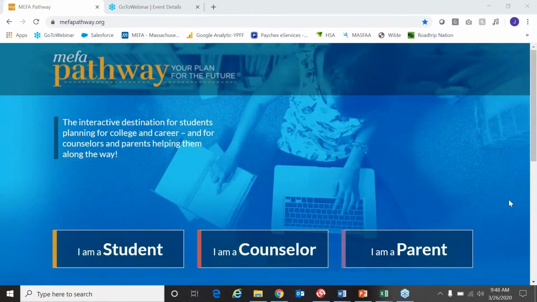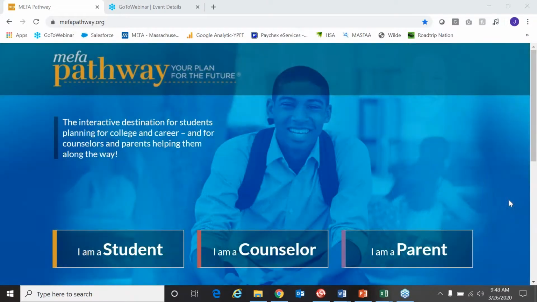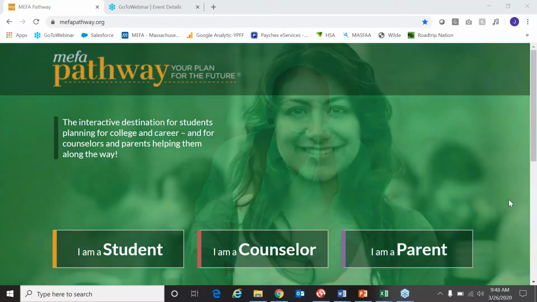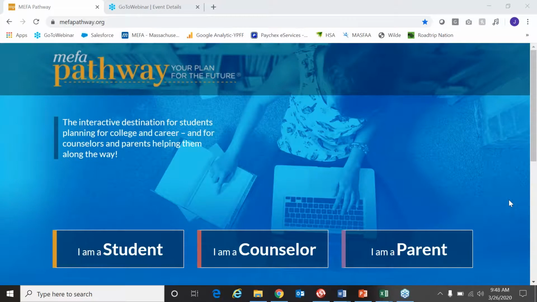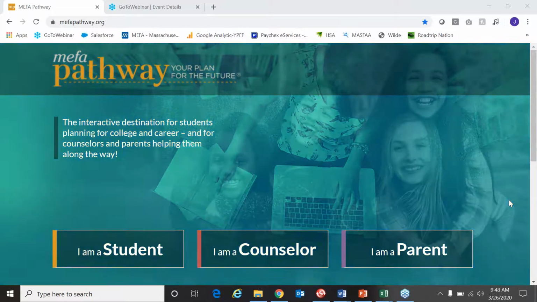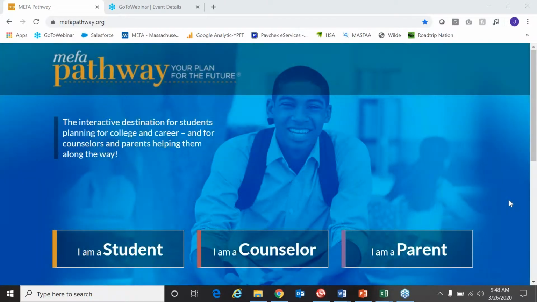If you are not familiar with MEFA Pathway, it is a complete college and career planning resource for students, parents, and educators across the Commonwealth. It's offered to all middle and high schools in Massachusetts free of cost by the Massachusetts Educational Financing Authority. MEFA Pathway plays a key role in the Commonwealth's efforts around college and career readiness and success by increasing access to information about higher education and career opportunities for all types of students.